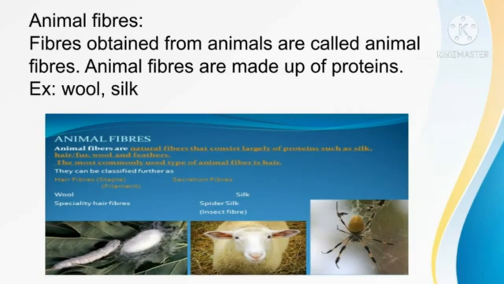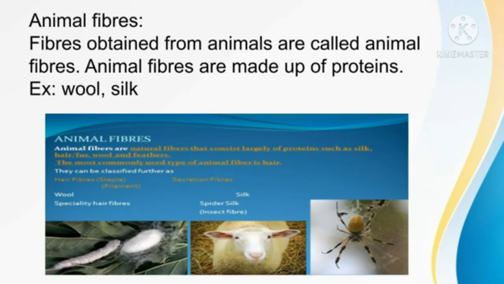Animal fibers are made up of protein. Plant fibers are made up of cellulose.